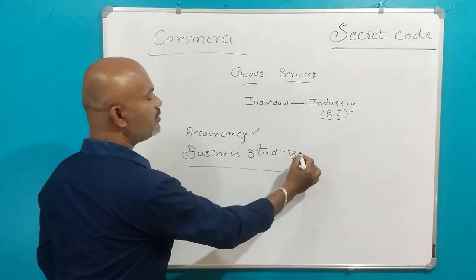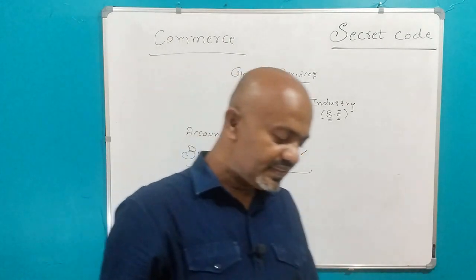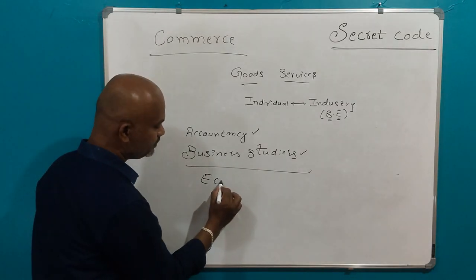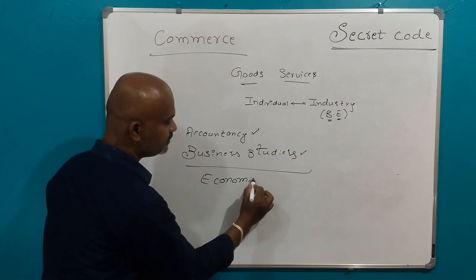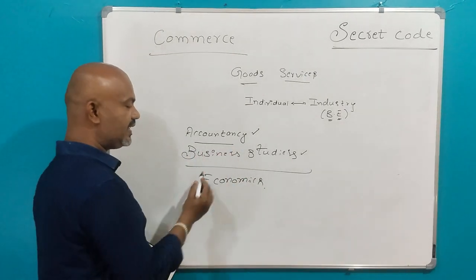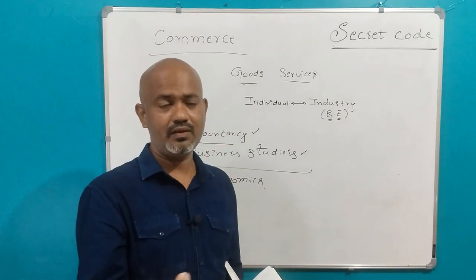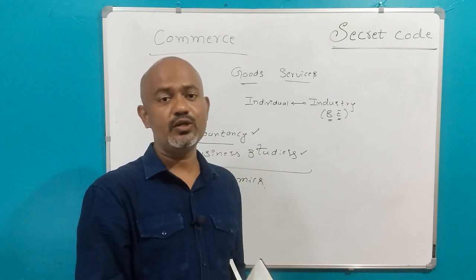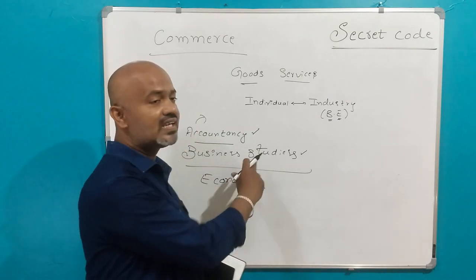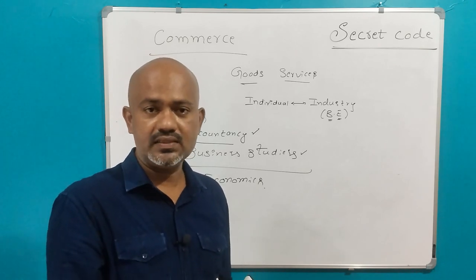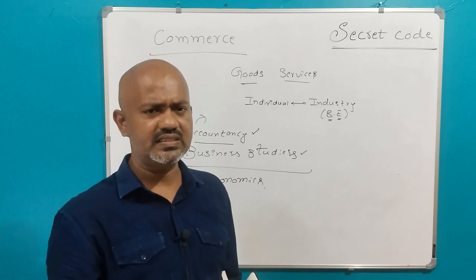Okay, accountancy, we'll be having business studies. We'll also be studying about economics. Accountancy means accounts, so it is related to calculation. Business studies means related to how to do a business. What are the parameters while doing business? All these things we'll study in business studies.